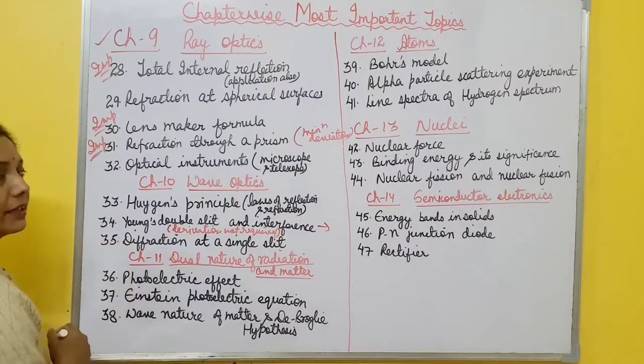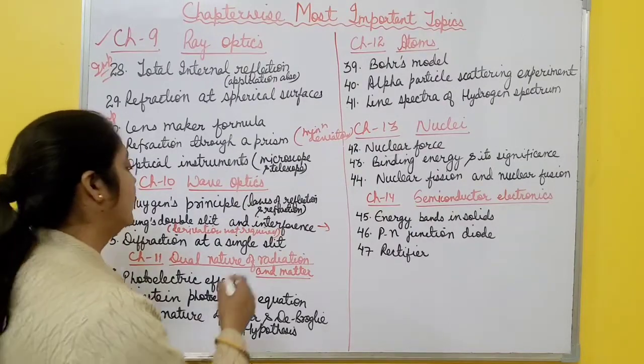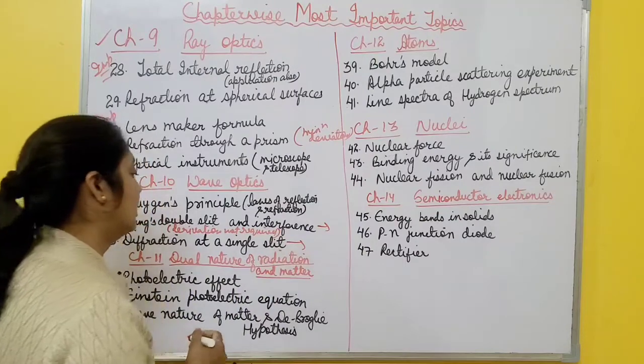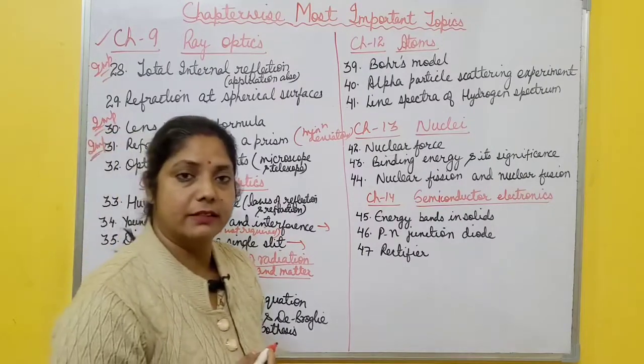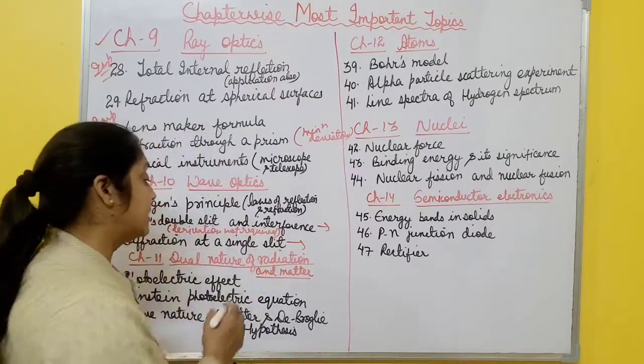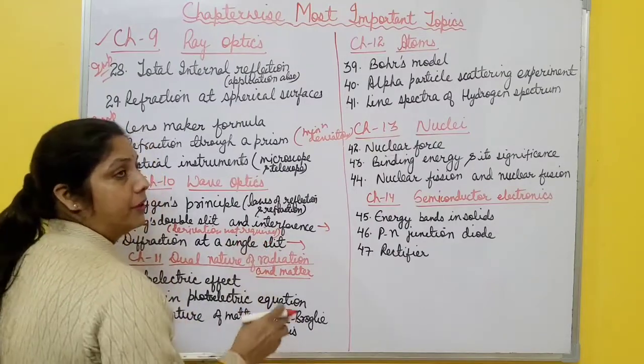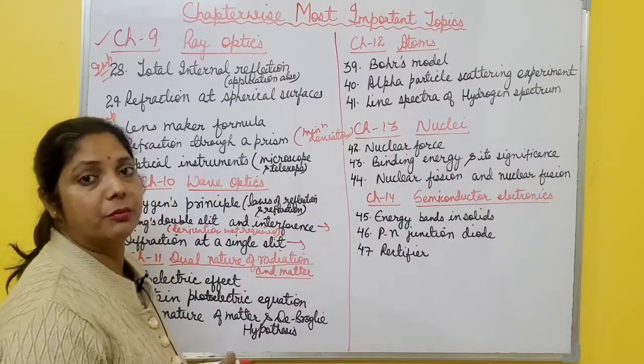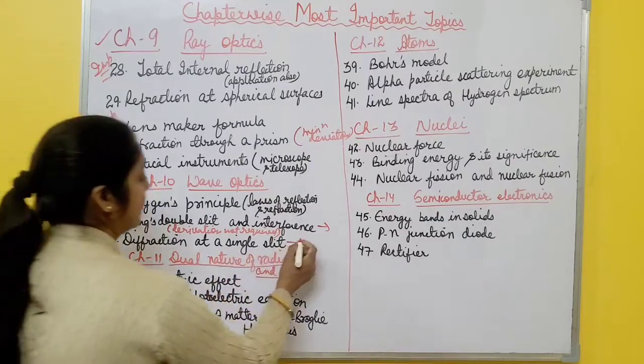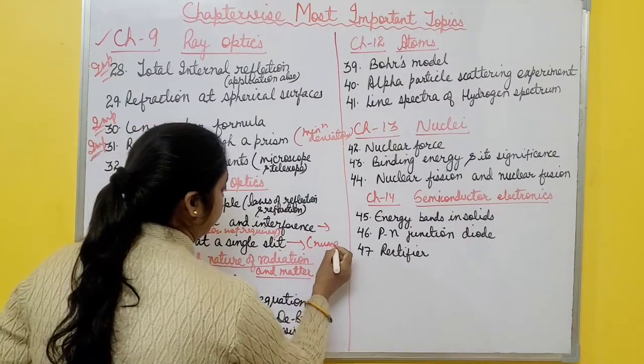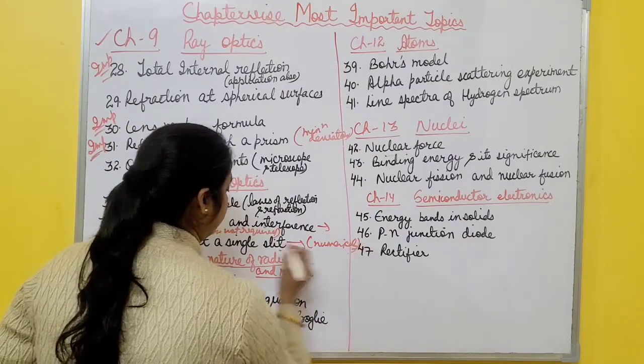Then diffraction at a single slit. In this one also a small derivation is there. How diffraction takes place through a single slit, and most important, numericals come from this topic. You have to determine slit width, so you must know the formula for slit width also, right? Numericals generally come from this topic, especially slit width.